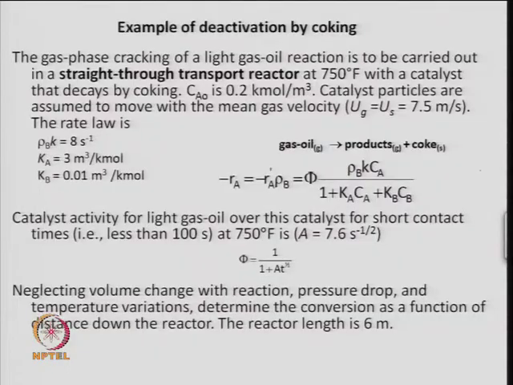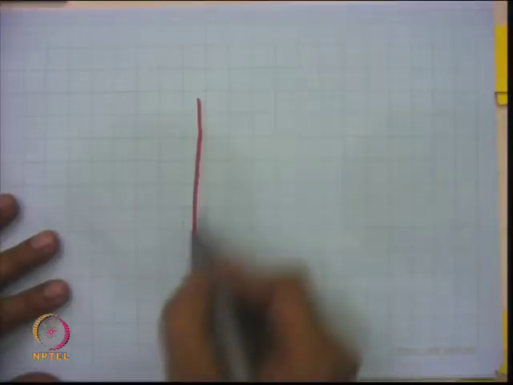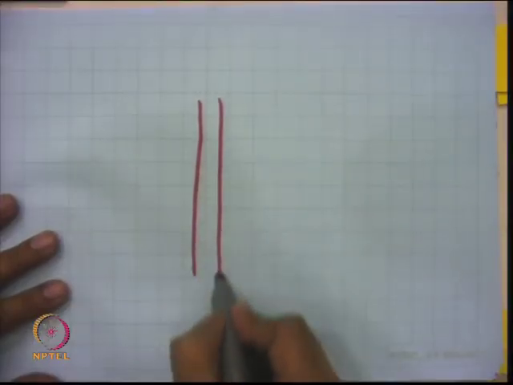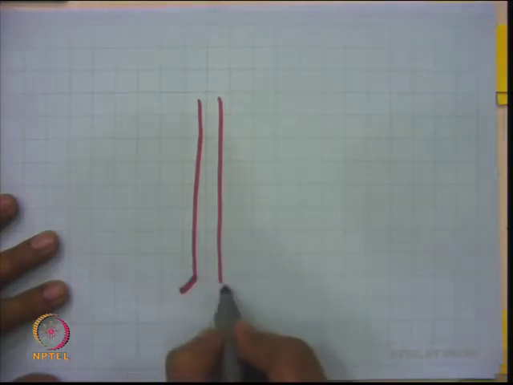So, this is just an example for practice. Here the problem is something like this: a gas phase cracking of light gas oil is carried out in a straight through transport reactor. What I was talking about, the straight through transport reactor, is basically a tube like this, where you pass the feed from the bottom.